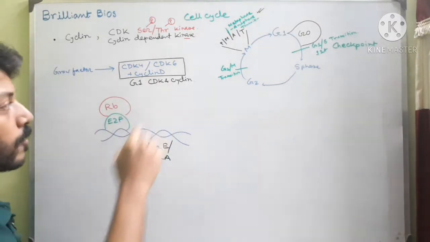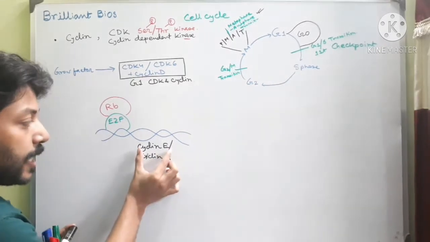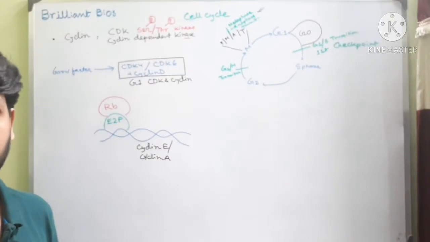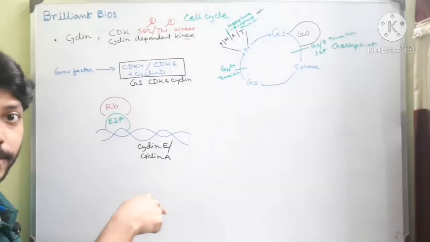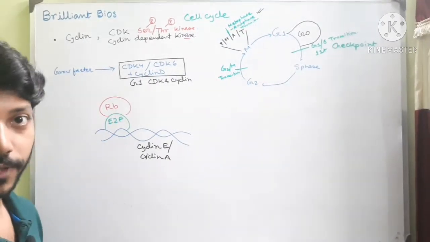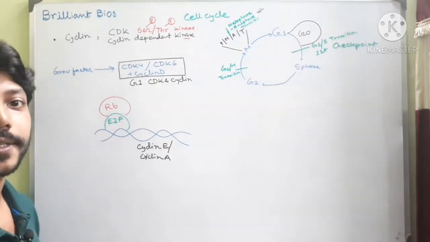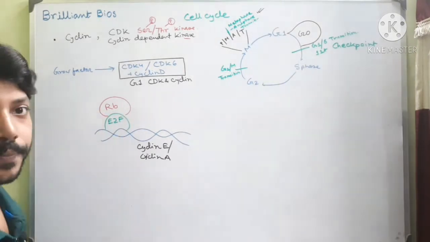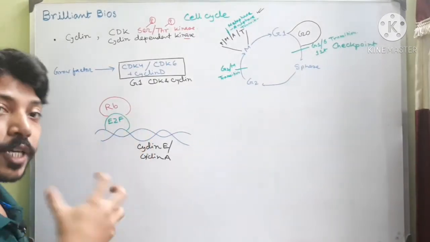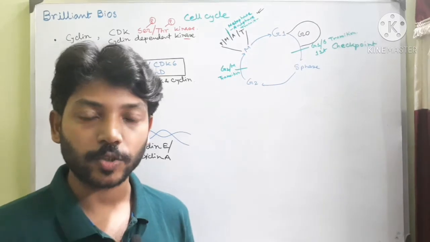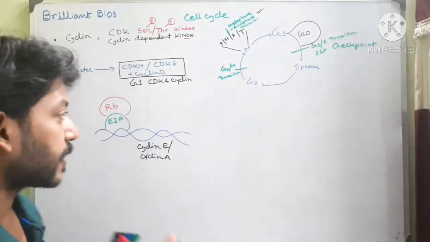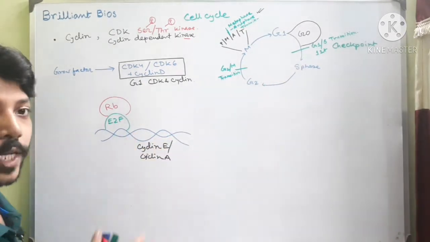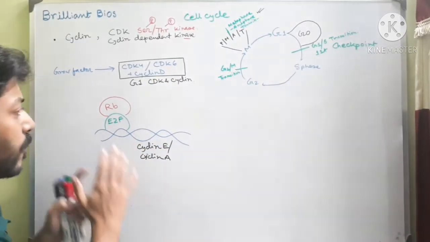During this G1 phase, the cyclin E gene or the cyclin A gene is captured by E2F and RB, retinoblastoma. I mentioned E2F in my first class and RB also. E2F is a transcription factor and RB inhibits this transcription factor. It acts as a repressor. How does it repress? It recruits HDAC proteins, histone deacetylase enzymes, that deacetylate some lysines or methylate some lysines so that the chromatin becomes condensed. And this is very important.